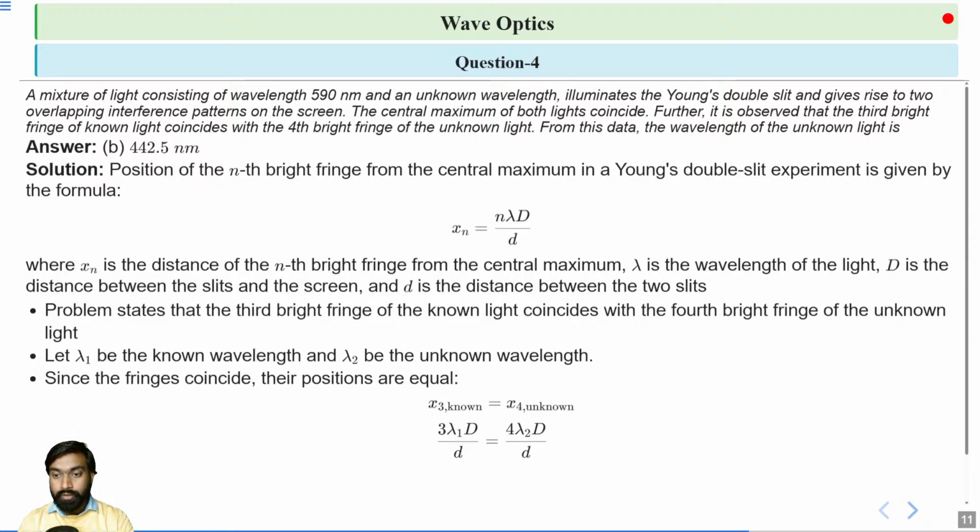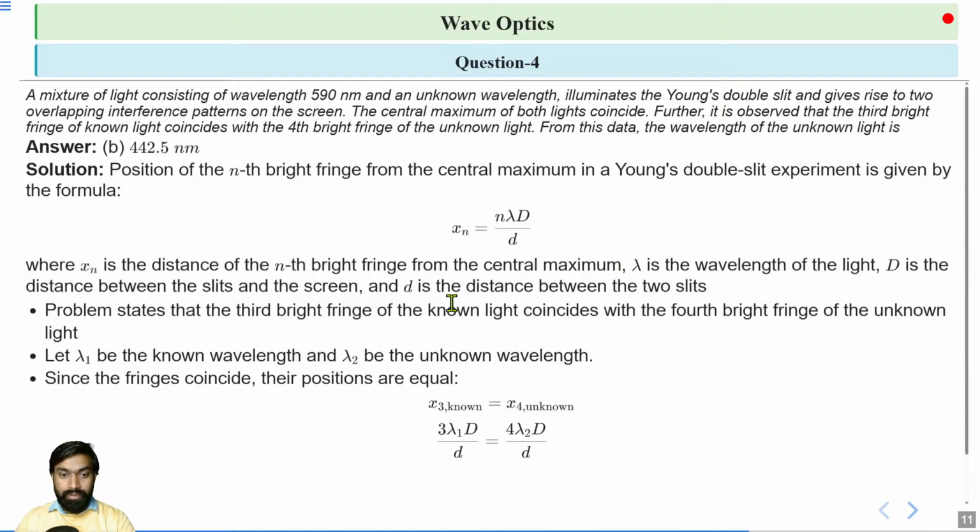So now we will use the formula: 3 lambda 1 D divided by small d, which is the nth bright fringe from the central maxima in Young's double slit experiment. And for x4 unknown, it will be 4 lambda 2 capital D divided by small d. Yes or no?